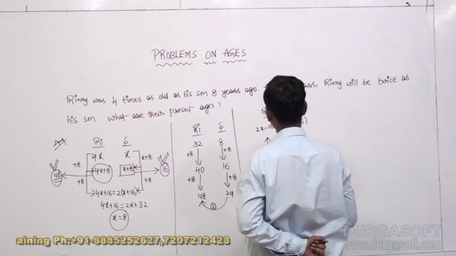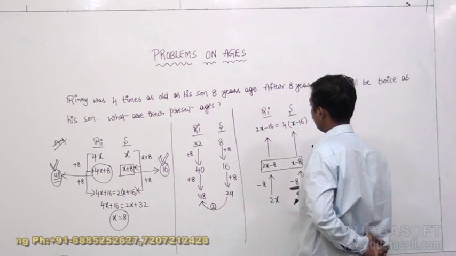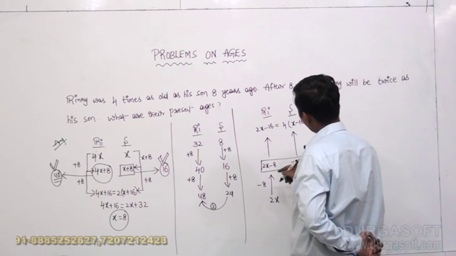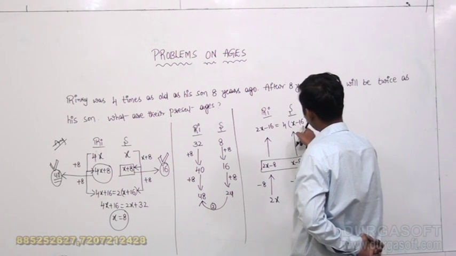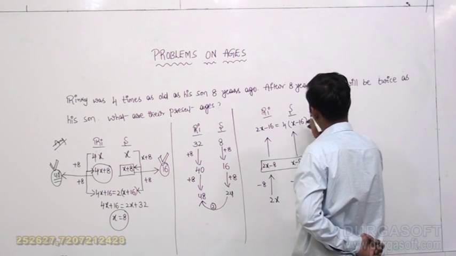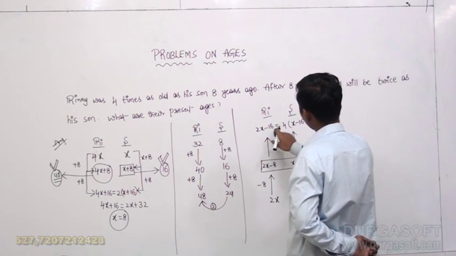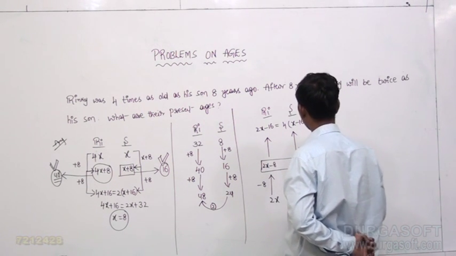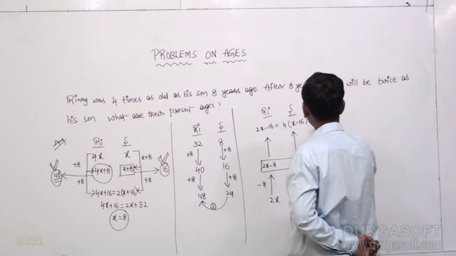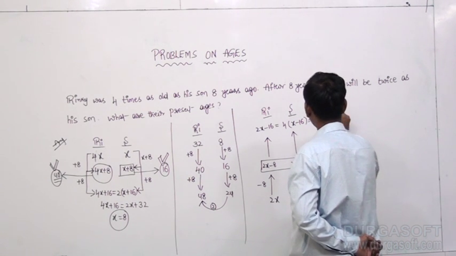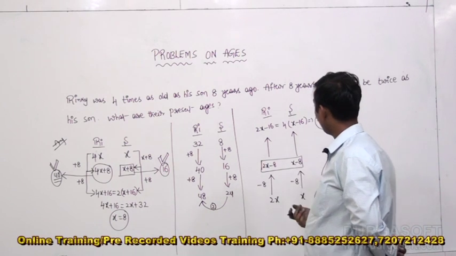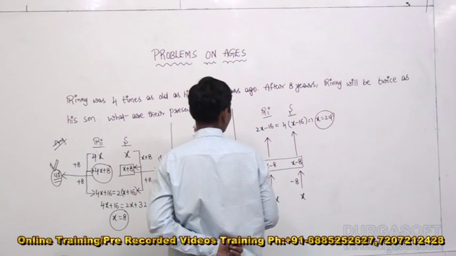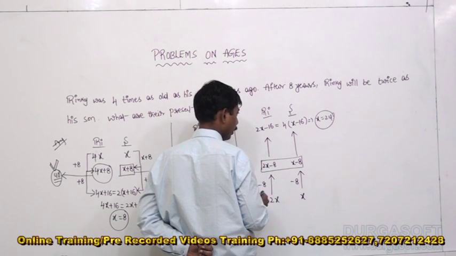So 2x equals 4x minus 64, right? 2x equals 64, goes that side, 48. 2x equals 48 means x equals 24. X equals 24 means, by using this method also, we are able to answer for the present ages of Rinky and his son.